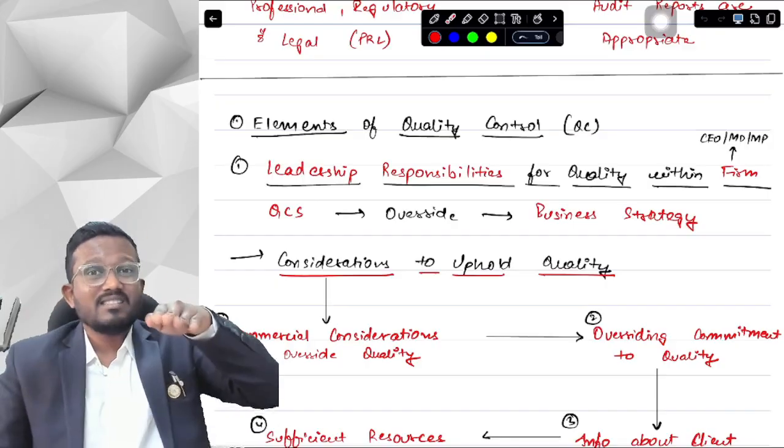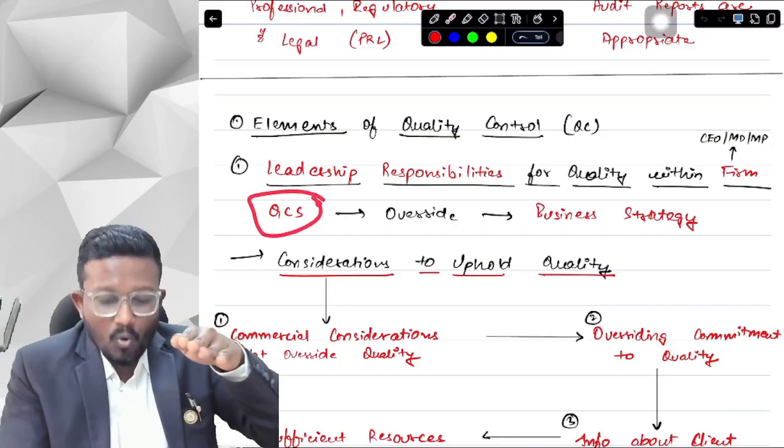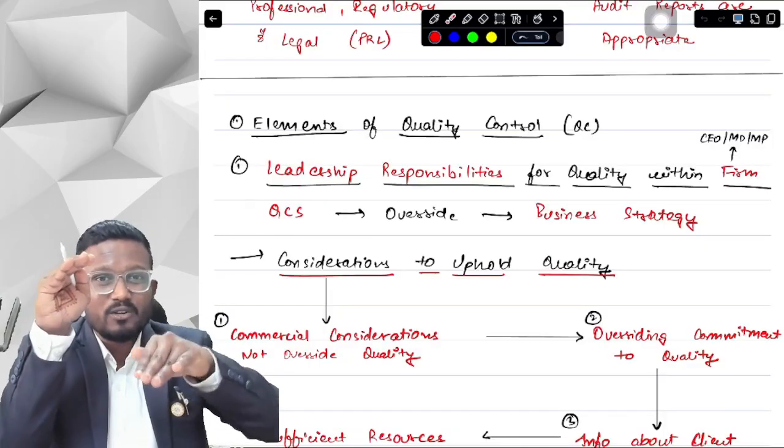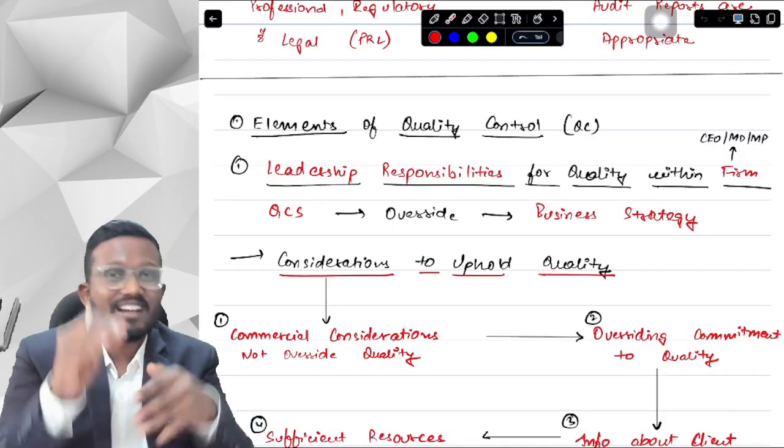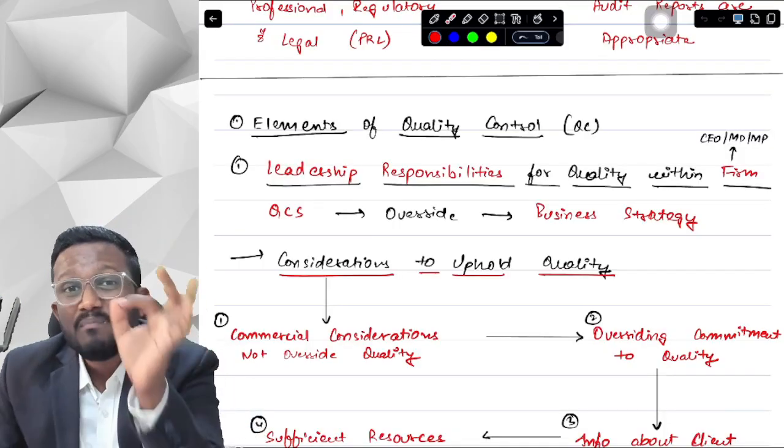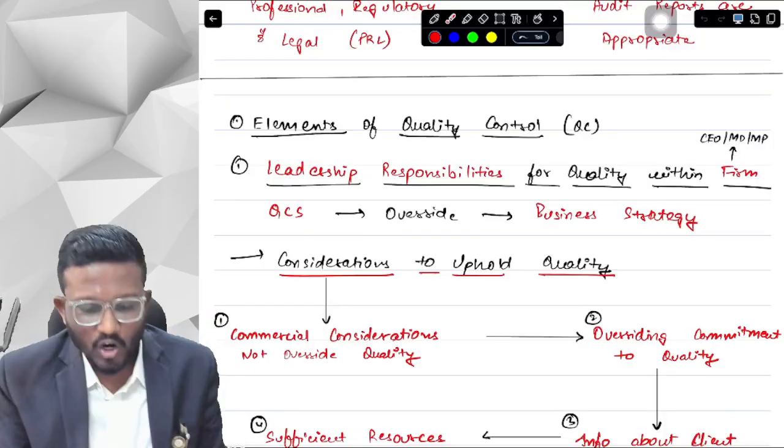But suppose this is the quality control system, and this is a business strategy. Then the quality control system should override the business strategy. What does this mean, sir? Override means the priority should be given to your quality control system.